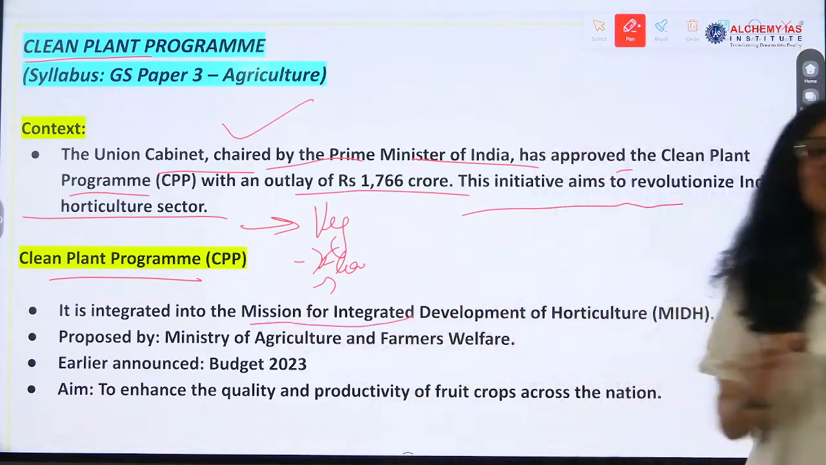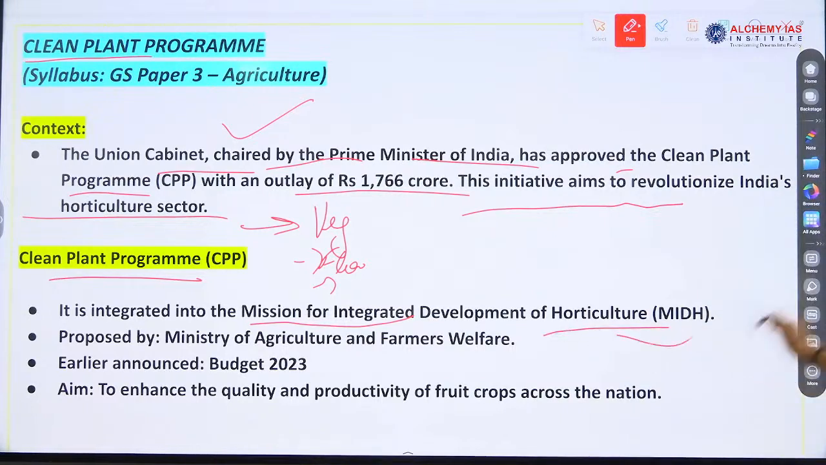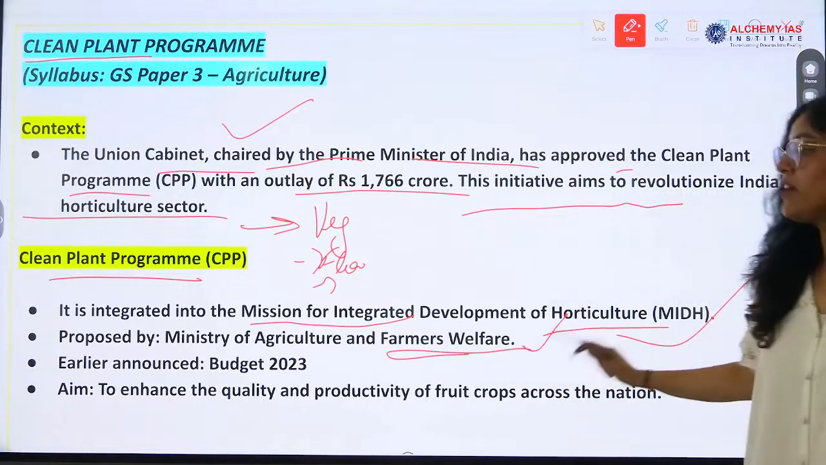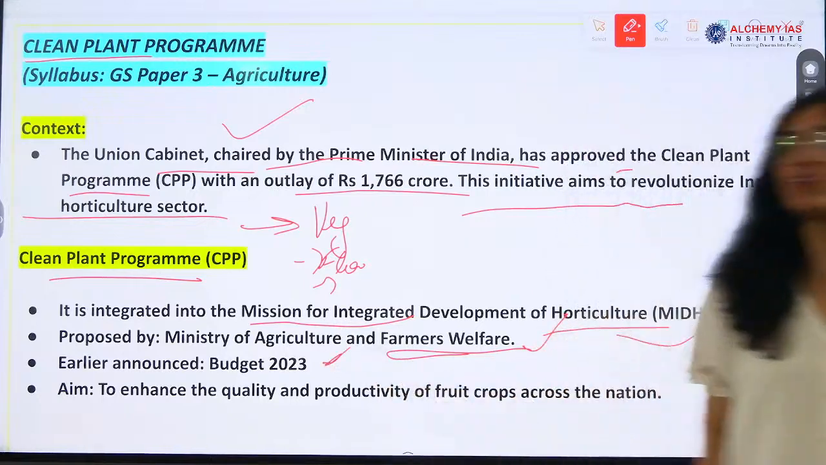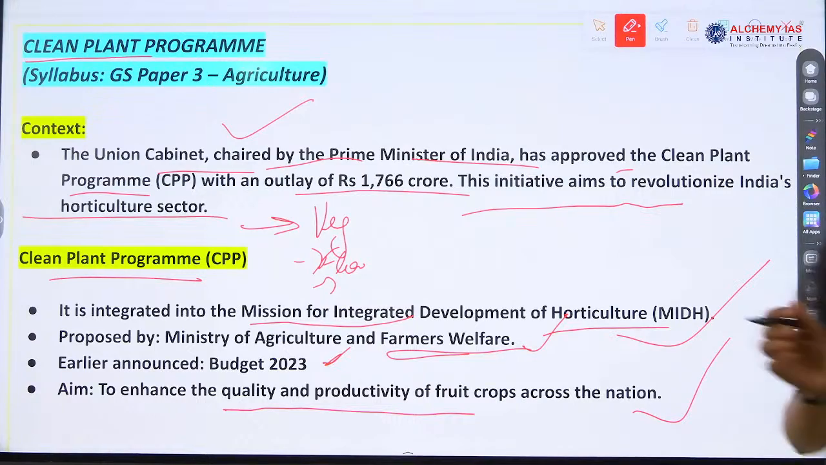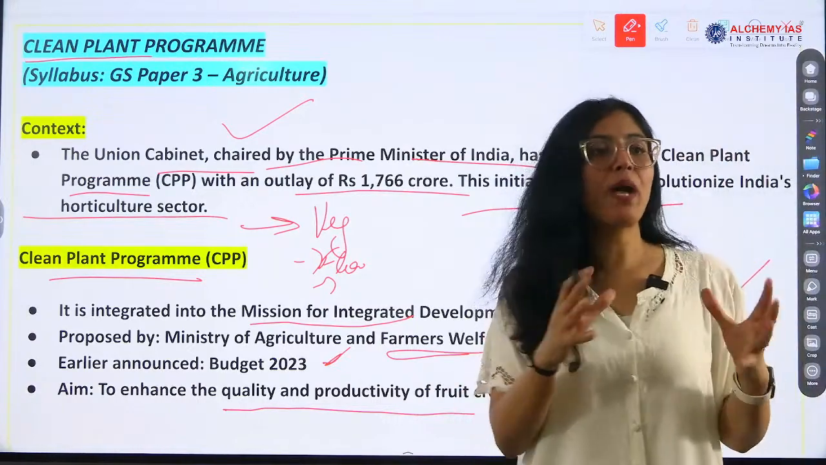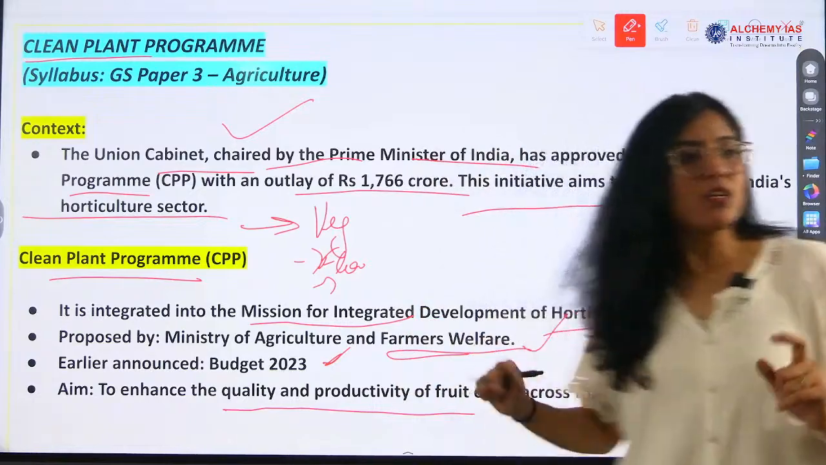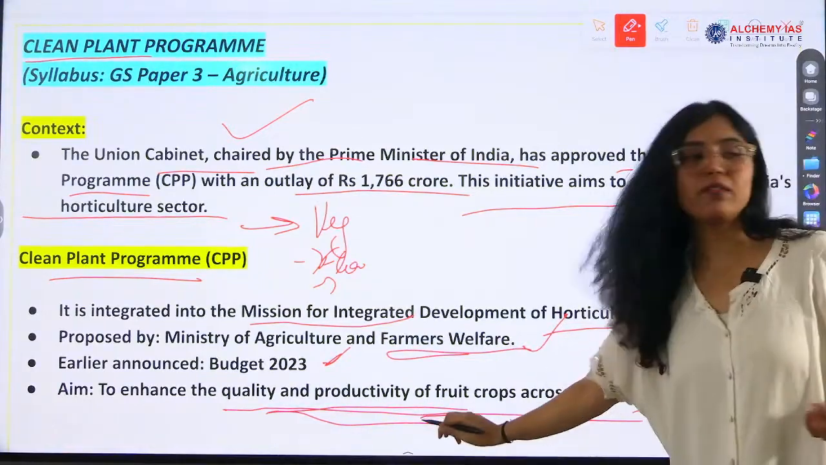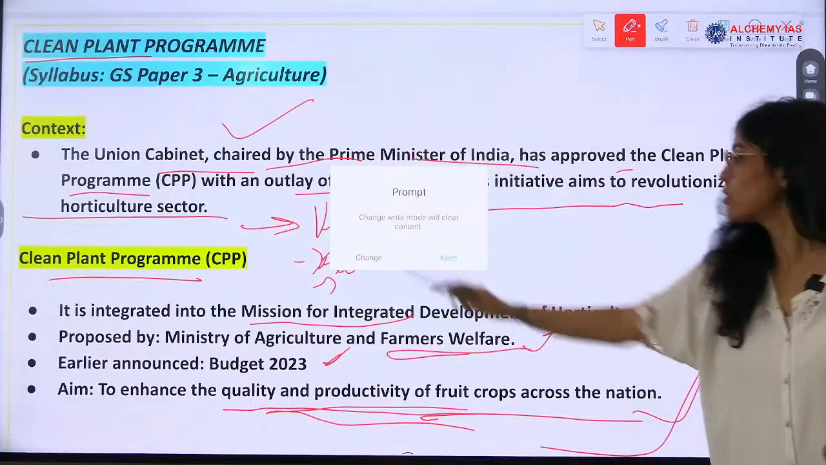It is integrated into the Mission for Integrated Development of Horticulture, under the Ministry of Agriculture and Farmers Welfare. It was announced in the 2023 budget. The aim is to enhance the quality and productivity of fruit crops. Quality should also be there because what is our intention? To export, right? Not only for our own needs, but we have to match international quality standards, so that we are popular. And then productivity also of the fruit crops.